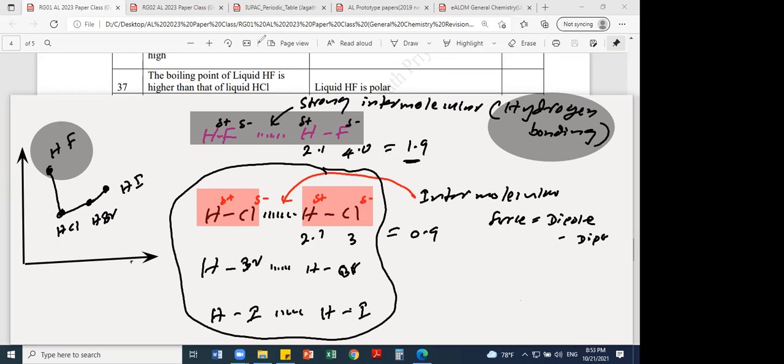But here they have given just that liquid HF is polar. Yes, liquid HF is polar. Others are also polar. Not only HCl; liquid HCl is also polar, liquid HF is also polar. Both are correct, but the second statement is not the explanation for the first statement. The second one is not the reason for the first one. So the answer is what? Question number 37, the answer is second.